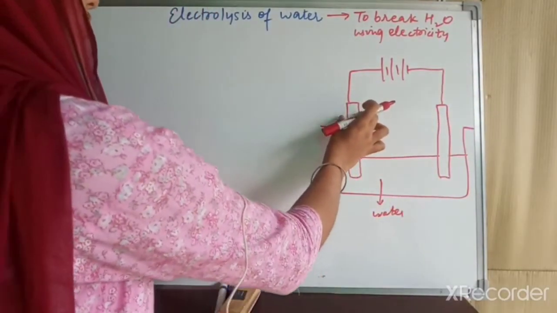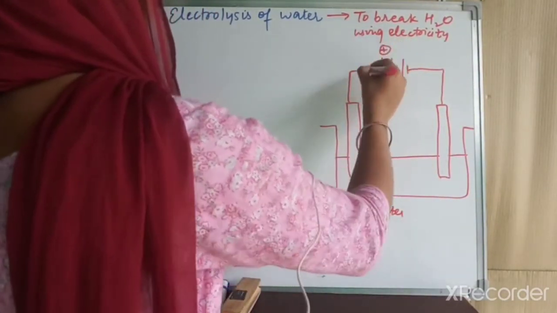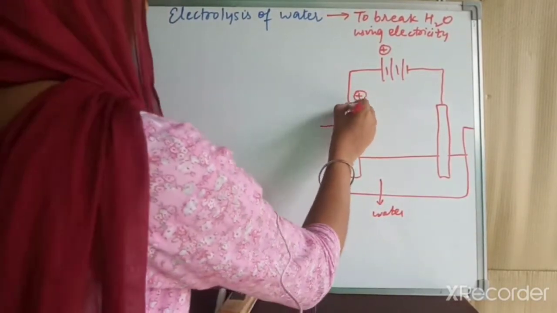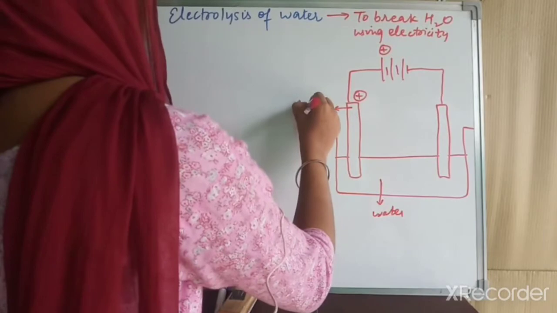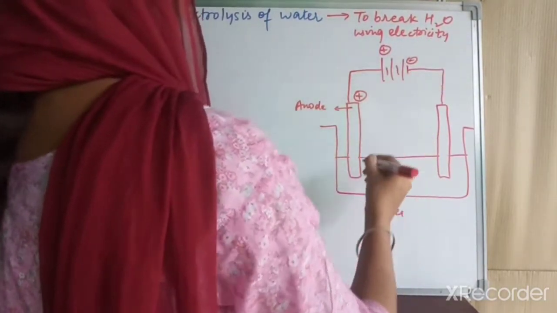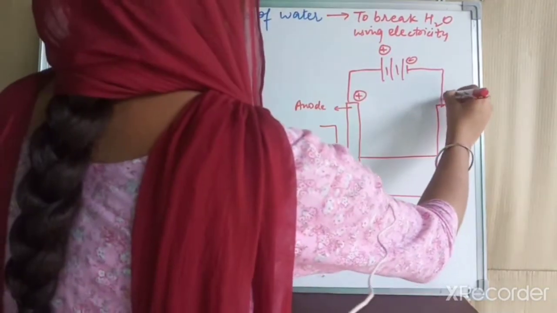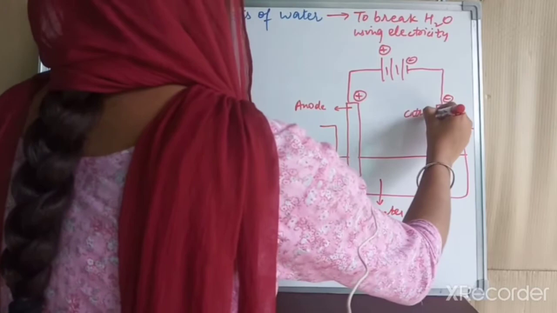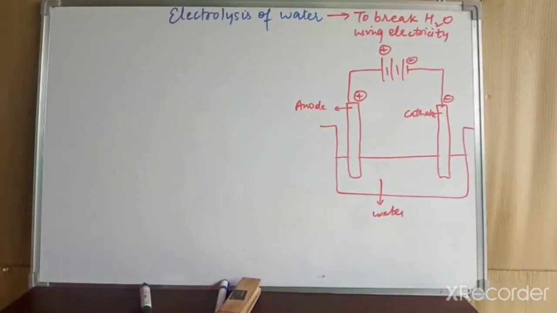The electrode which is connected to the positive terminal of the battery will have a positive charge and is known as the anode. And the other electrode which is connected to the negative terminal of the battery will carry a negative charge and is known as the cathode. We have already discussed the anode and cathode.